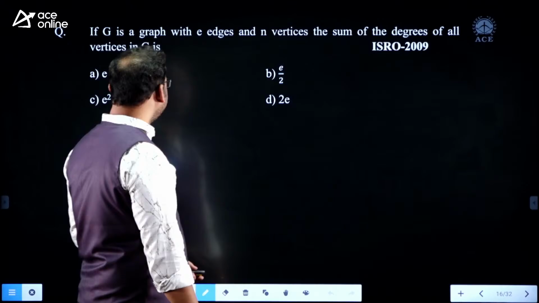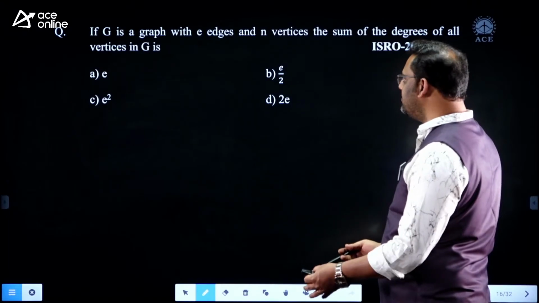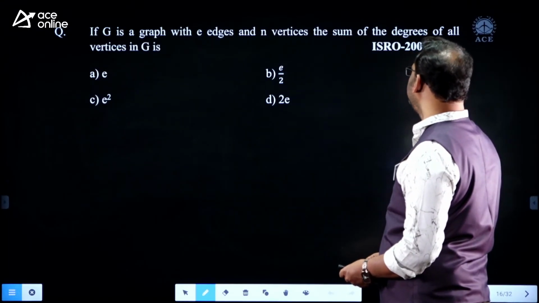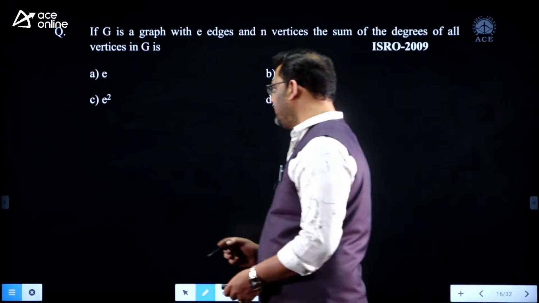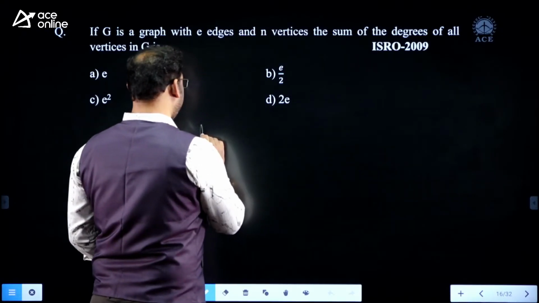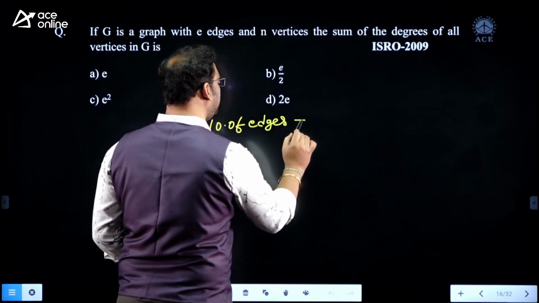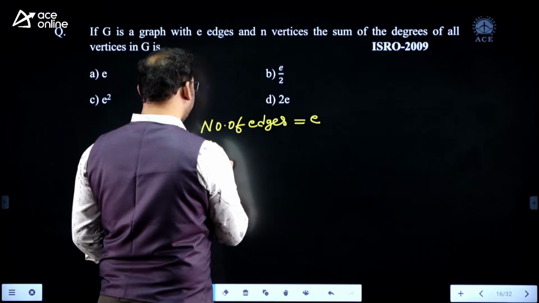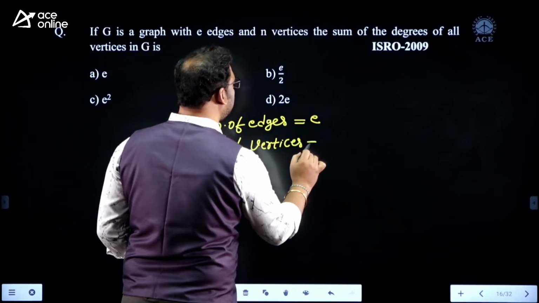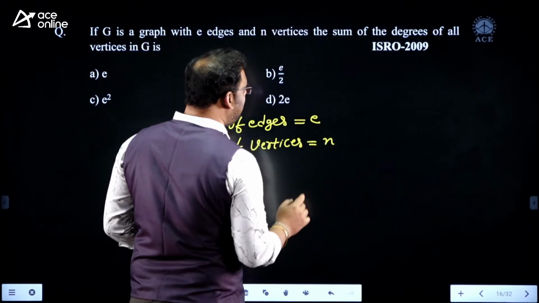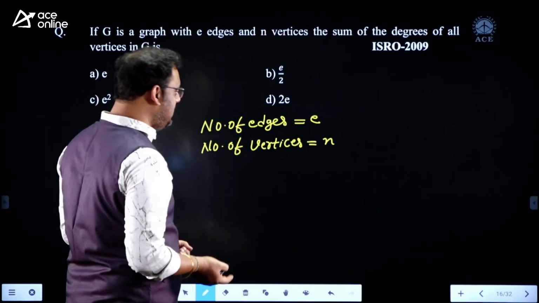Now see, if G is a graph with E number of edges and n vertices, then the sum of degrees of all vertices is the question, right? So the number of edges available is E, and the number of vertices is n, and I think we want to find out the sum of degrees of all vertices.